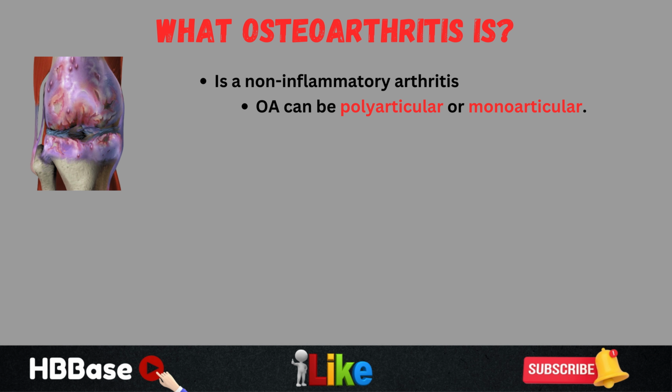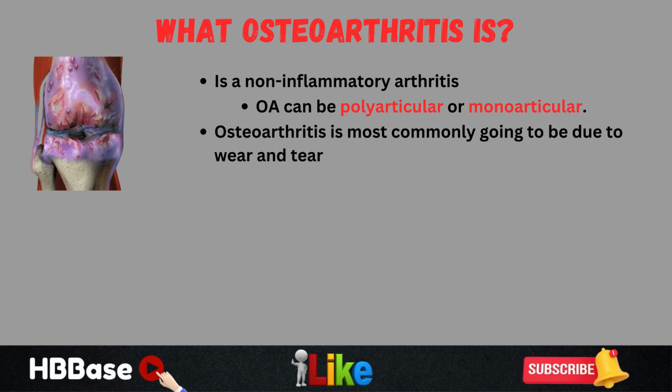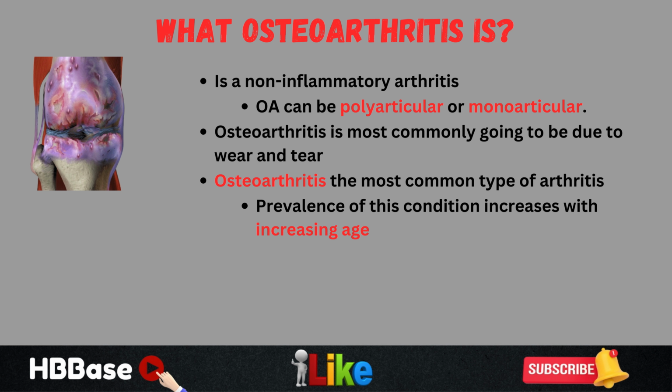And unlike other types of arthritis, osteoarthritis is most commonly going to be due to wear and tear. As a person utilizes their joints repeatedly over the course of their life, the joints become weakened and damaged, leading to osteoarthritis. So osteoarthritis is actually going to be the most common type of arthritis. It accounts for 3/4 of all cases of arthritis. And the prevalence of this condition increases with increasing age. You can imagine that as you get older and older, you've used your joints more and more. So you've used your joints more frequently and repeatedly for longer periods of time as you get older. The prevalence of this increases with increasing age.